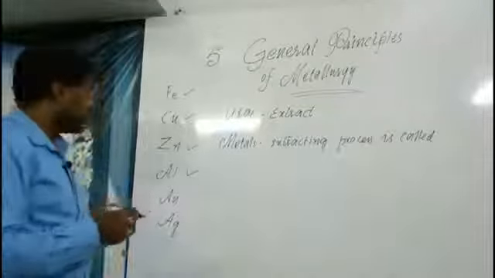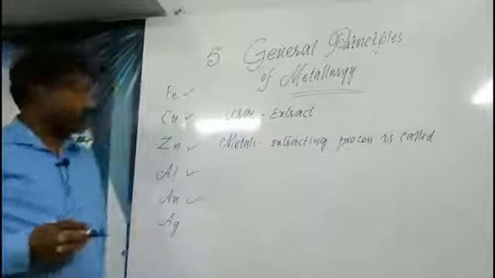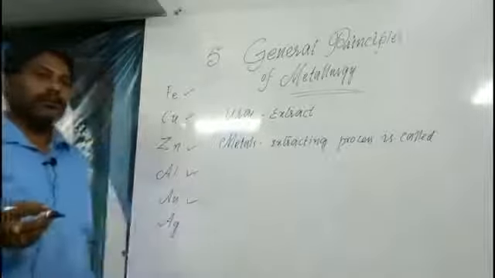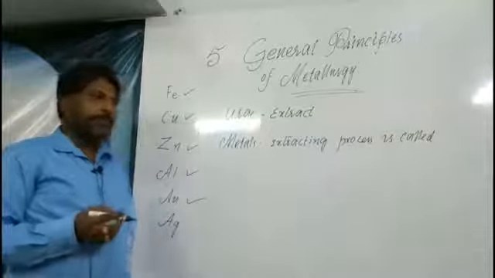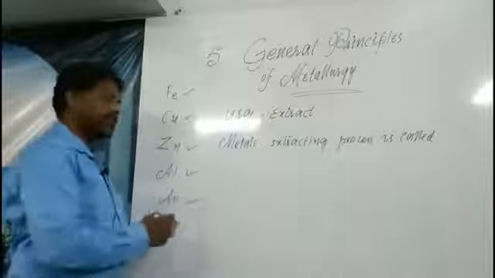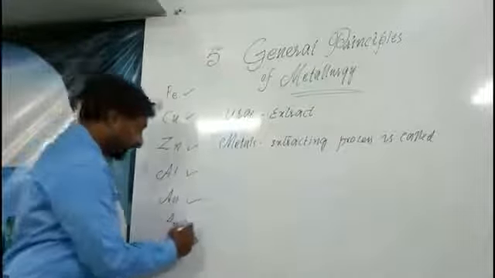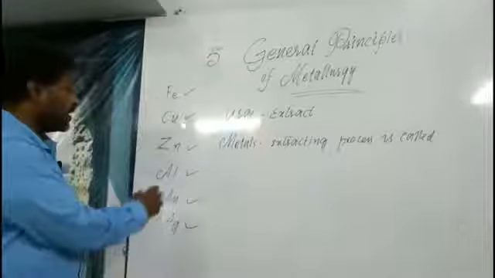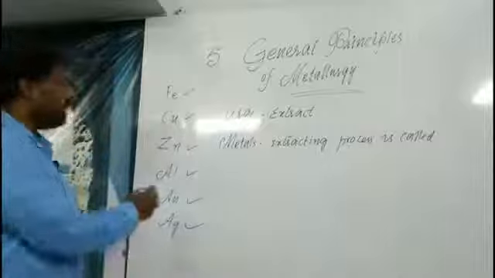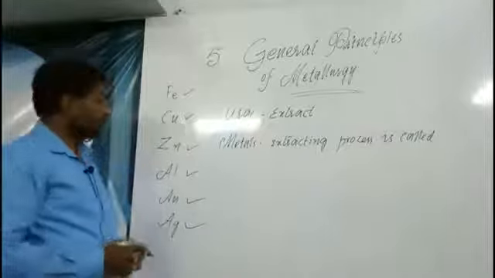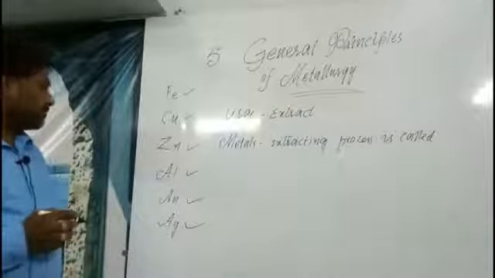Next is gold, which is familiar to all of you, the costliest ornamental metal used in our daily life. Only very small traces are available in the Earth's crust. Silver is equally important along with gold, but somewhat less costly. So these are the five metals we are going to see.